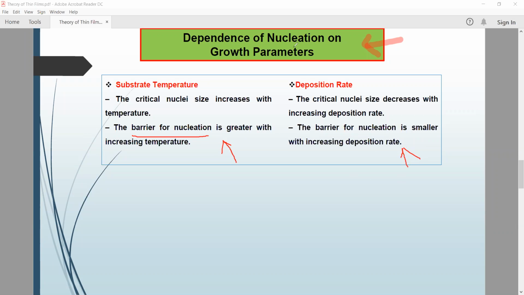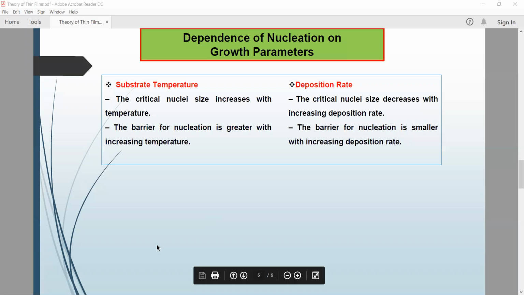So you have to keep in mind that the substrate temperature and deposition rate are very crucial key points which play a role in growth onto the substrate or the surface of that thin film. It means the dependence of nucleation on growth parameters. These are the two very important parameters: the substrate temperature and deposition rate.